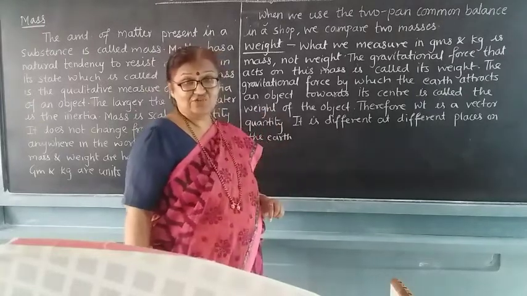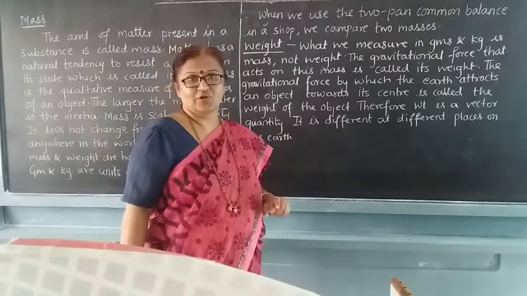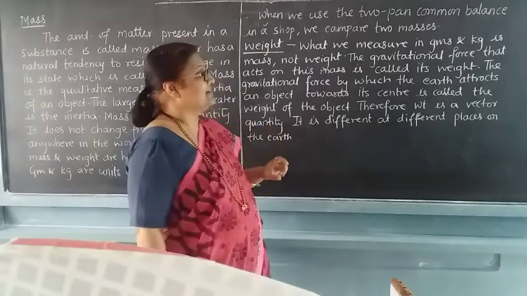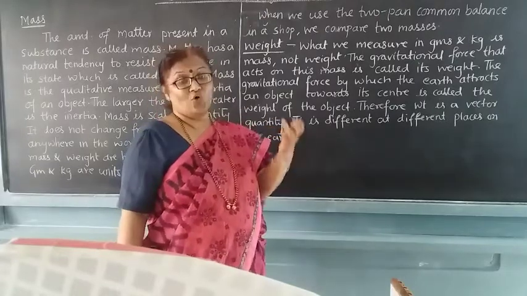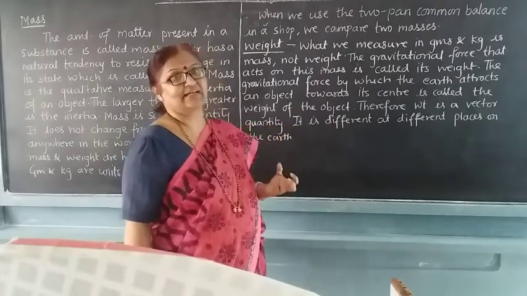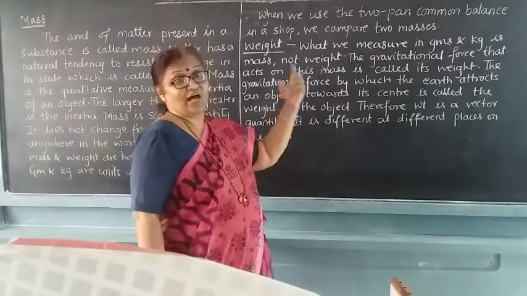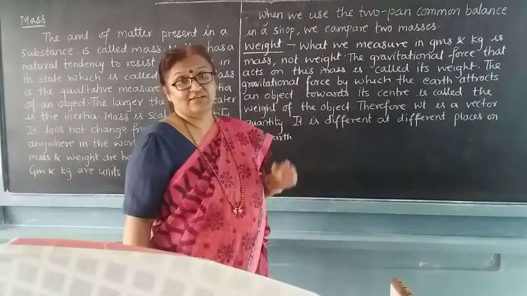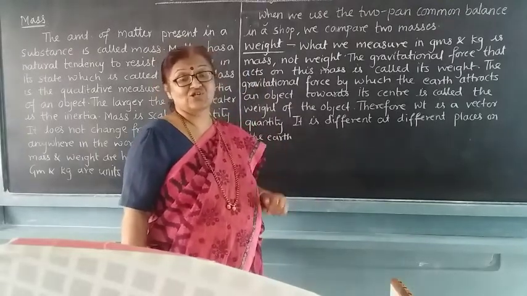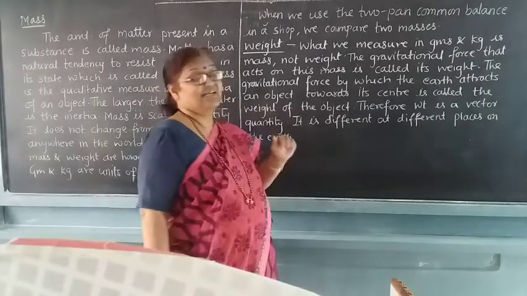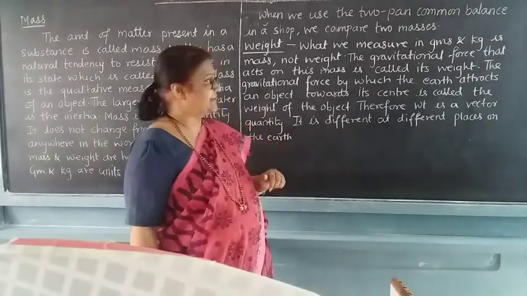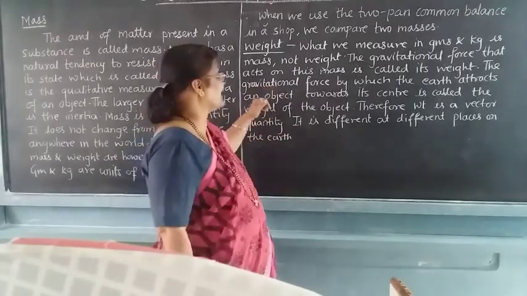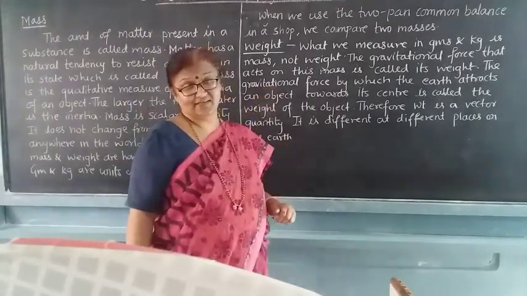The gravitational force, you know, every earth has the gravitational force and it tries to hold the object, that is nothing but a gravitational force. Now this gravitational force that acts on the mass is called a weight. Gravitational force is that by which the earth attracts an object towards its center.